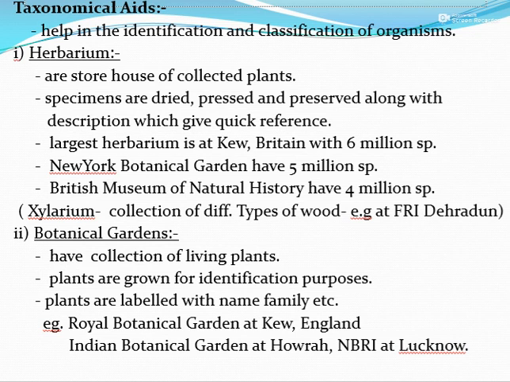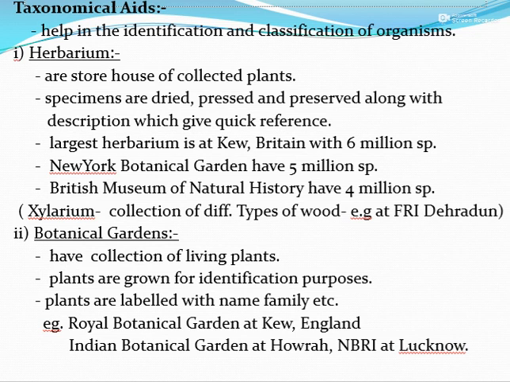When we want to identify and classify an organism, we use certain aids. There are certain things which help us to identify the organisms, and these are called the taxonomical aids. The first aid is the herbarium. These are the storehouse of the collected plants.